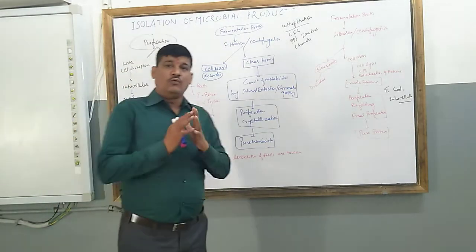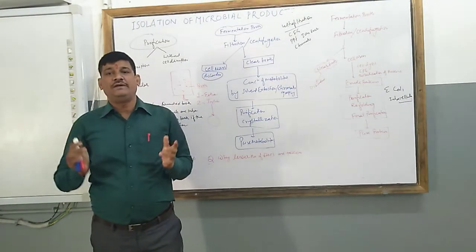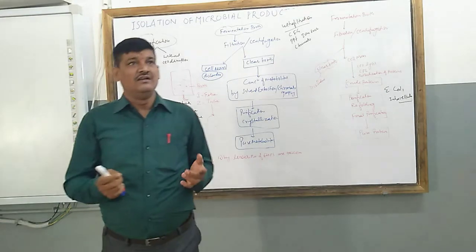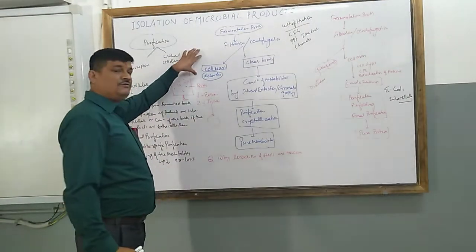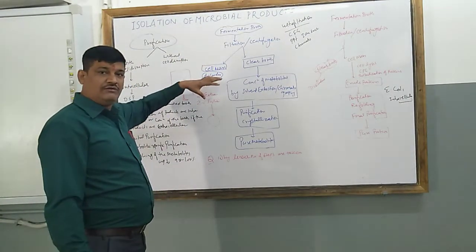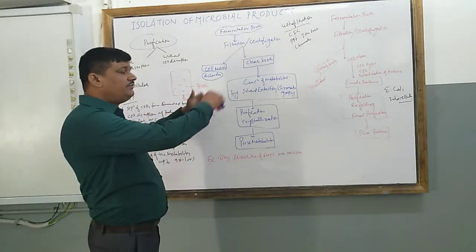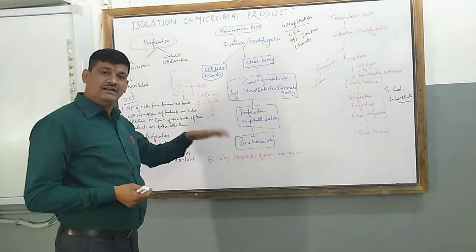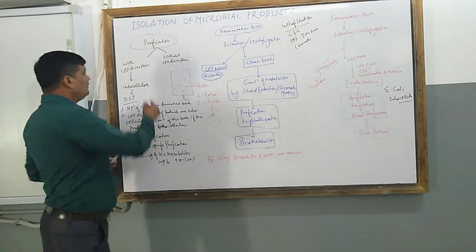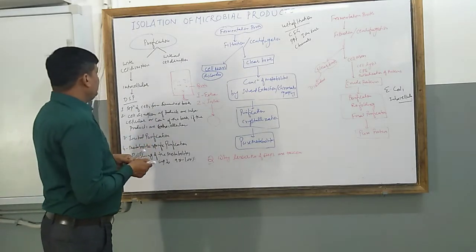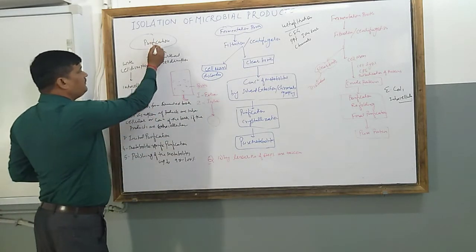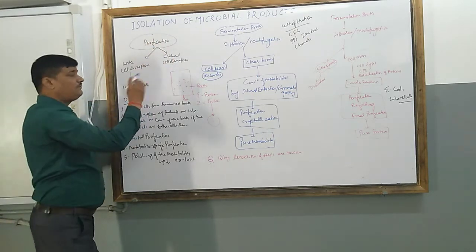It means when the bacterial culture is started, the bacteria prepare these antibiotics and they are diffused into the medium. So that is extracellular.